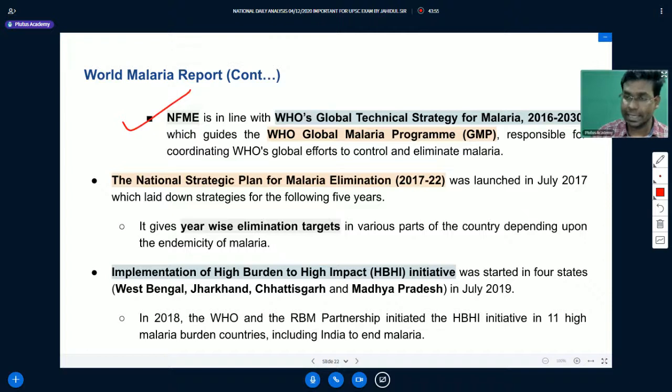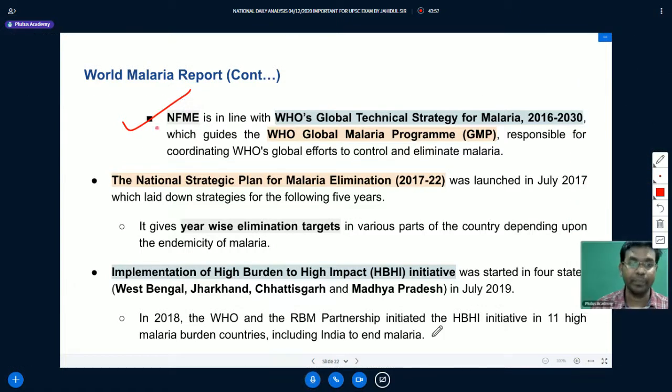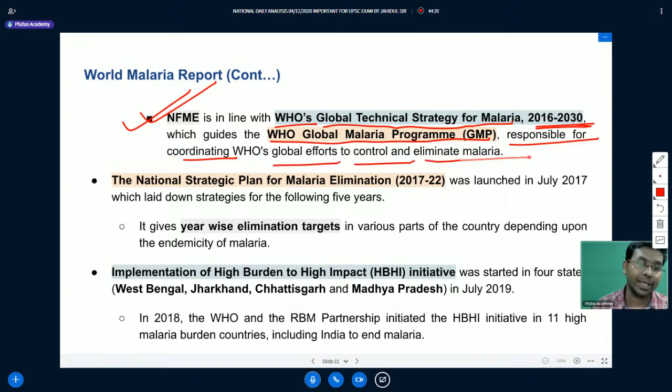Then what is this National Framework for Malaria Elimination? It is in line with the World Health Organization's Global Technical Strategy for Malaria 2016 to 2030, which guides the WHO World Malaria Program. It is responsible for coordinating the World Health Organization's global efforts to control and eliminate malaria.